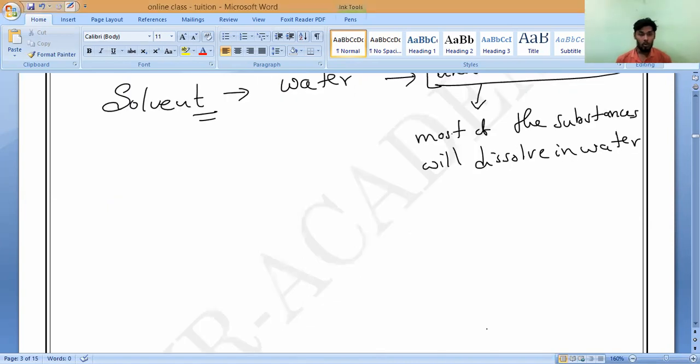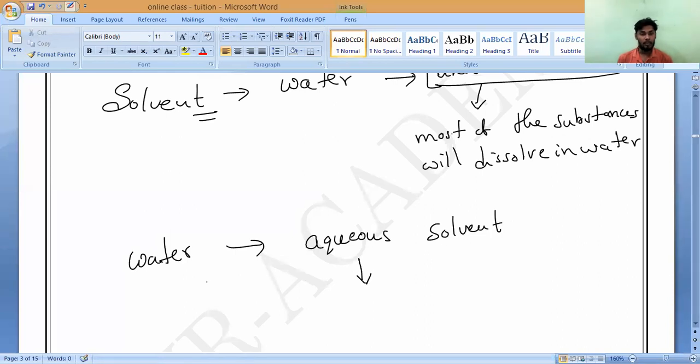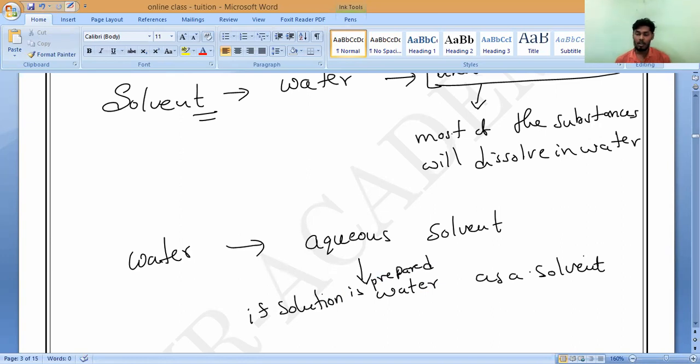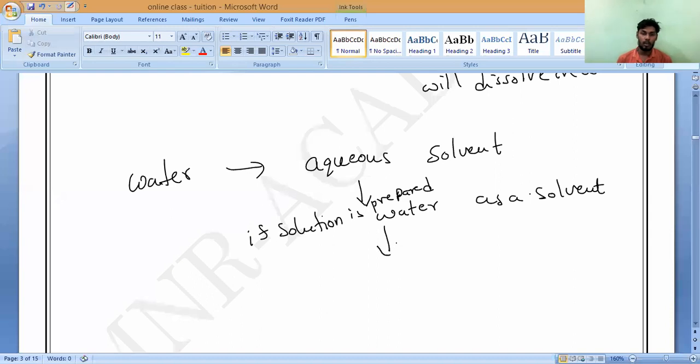If a solution is prepared with water as a solvent, please note it down, then that is called what?